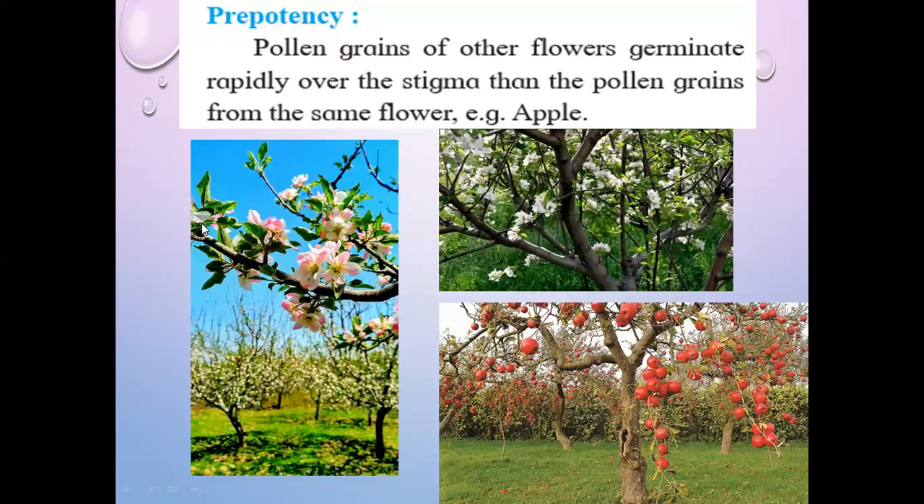Next outbreeding device is prepotency. Means what? See, pollen grains of other flowers germinate rapidly over the stigma than the pollen grains from the same flower. This means that when there is a cross pollination, at that time the rate of pollination is fast, more than the self pollination. Okay. So prepotency means when the pollen grains of other flowers germinate on the stigma, at that time there is rapid pollination, rapidly compared to the pollen grains from the same flower.